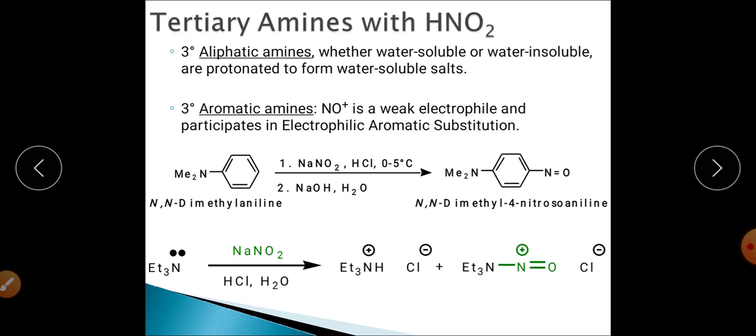So that strong activating group will direct the incoming electrophile, the NO positive, to attack at the para position. In this case you can clearly see that this is your substrate, N,N-dimethylaniline. When it is made to react with nitrous acid, HNO2, at 0 to 5 degrees Celsius, it will get converted into N,N-dimethyl-4-nitrosoaniline. So NO positive will attack at the para position.